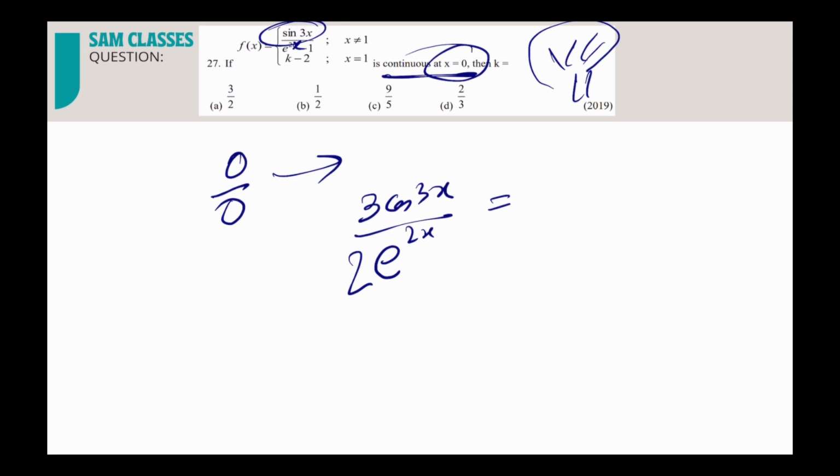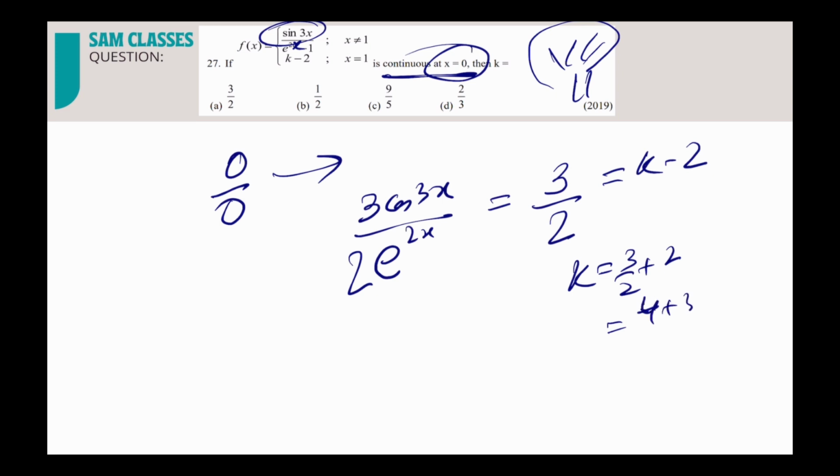Do you have to differentiate again? Put 0. Cos 0 is 1, so 3. And in the denominator if you put 0, it is 2. So 3 by 2, and 3 by 2 is equal to k minus 2. Send 2 to that side. So k is equal to 3 by 2 plus 2, that is 4 plus 3 by 2, so 7 by 2. Correct?